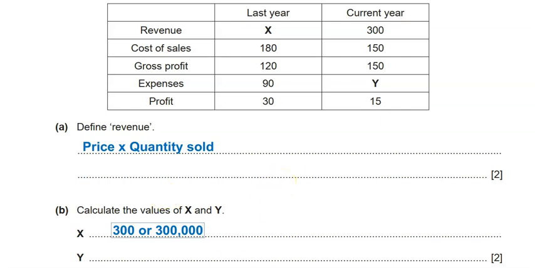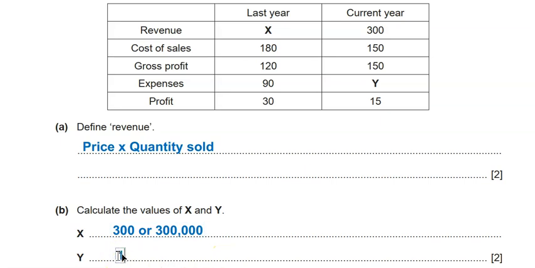It's not only 300, but you can write it this way. If we see Y now, Y is about expenses. So here, gross profit is 150 minus a number will give me 15. So it would be what? 150 minus what will give me 15? Simply it will be 135.